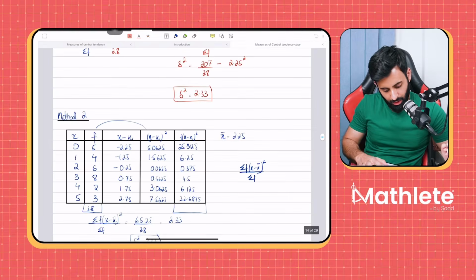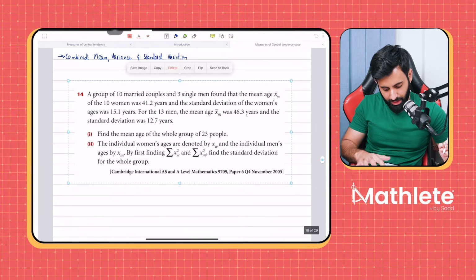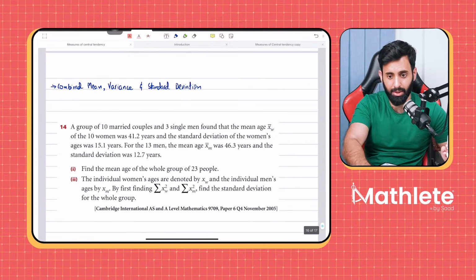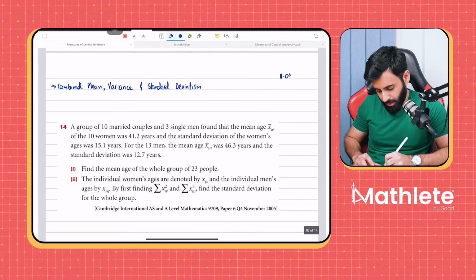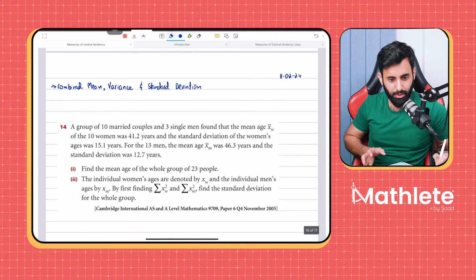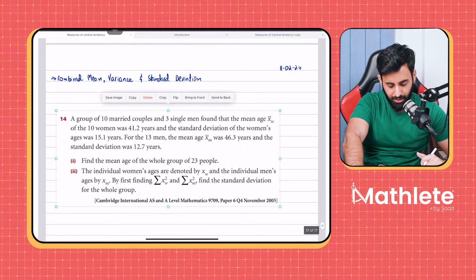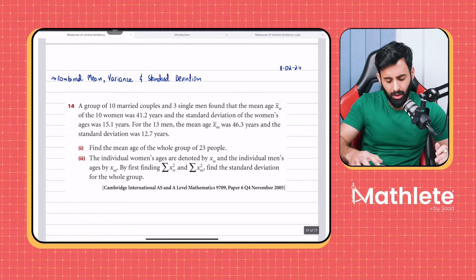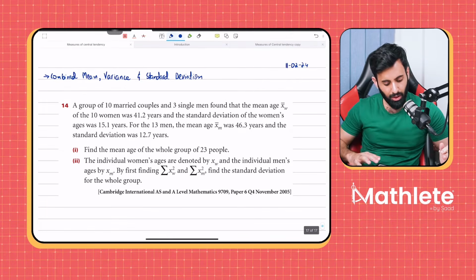Okay. So this we're gonna do, combined mean and standard deviation. We're gonna do it with the help of an example only. Okay. So let me write down the date. Today is the 11th of Feb, 2024. Okay. Now, this is actually a past paper question, although it's not very recent. It's quite an old one, but it's still very relevant. And you have questions like these in past papers these days as well. So let's see what it says.